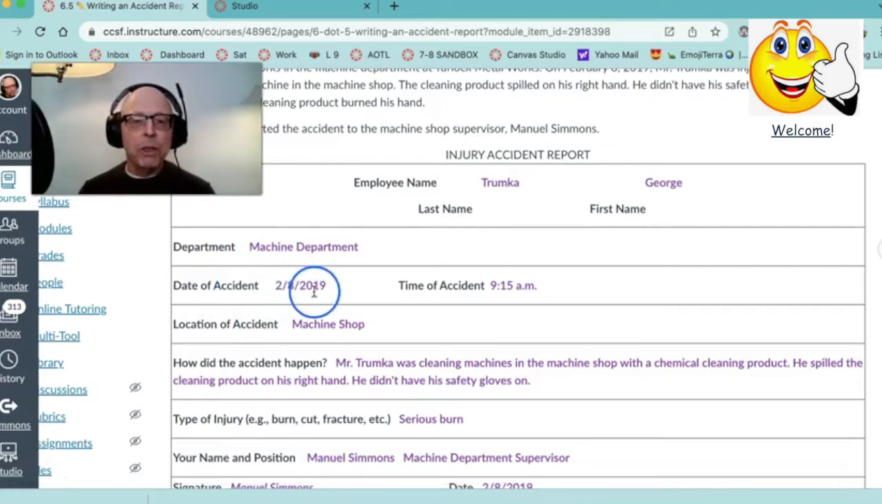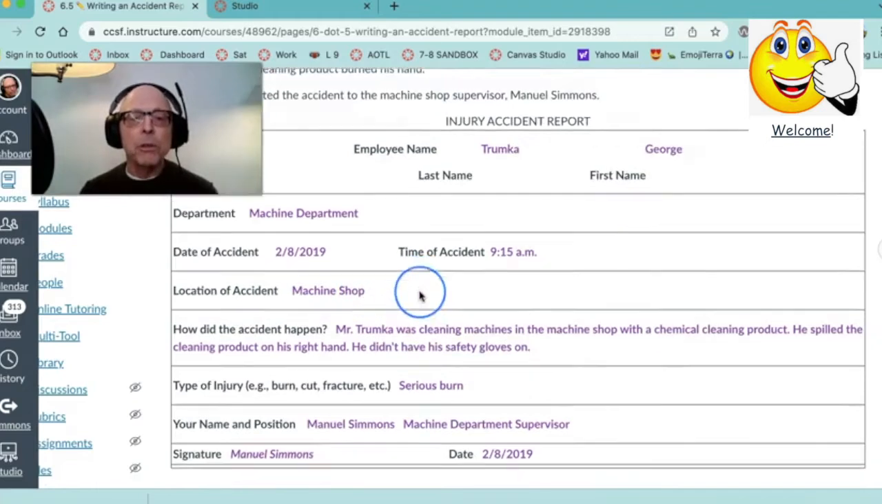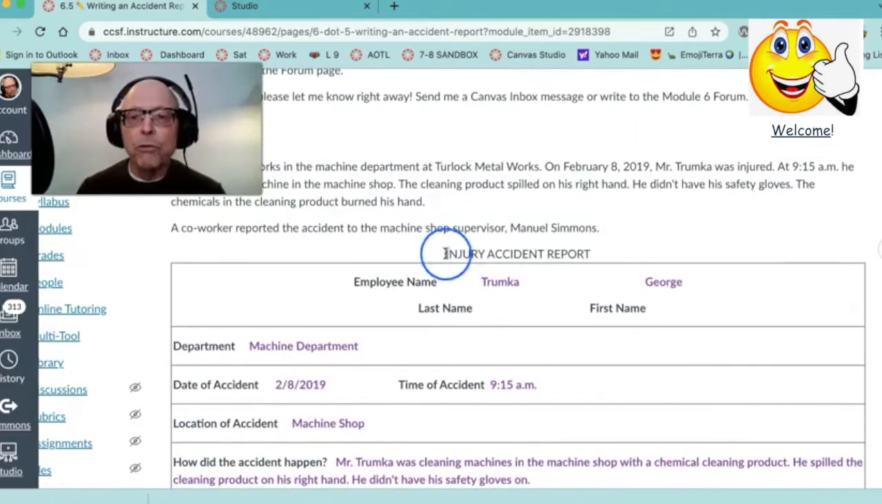When the accident happened, the date, the month, the day, and the year. And what time the accident happened, 9:15 a.m. And the location of the accident. Where did the accident happen? And it happened in the machine shop. So here you have to write how did the accident happen, and you can go up to the story here